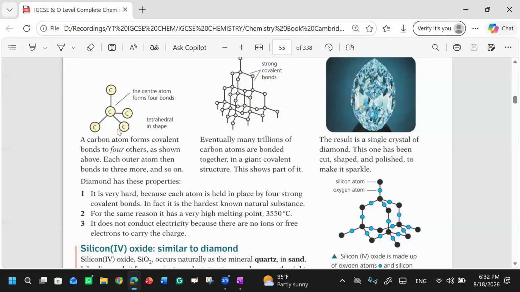That's why there is no vacancy. Their valence shell is full. They have a complete octet. That's why diamond does not conduct electricity, because there are no free electrons.